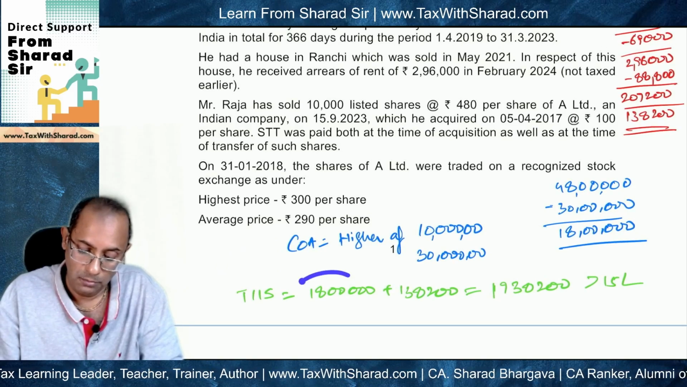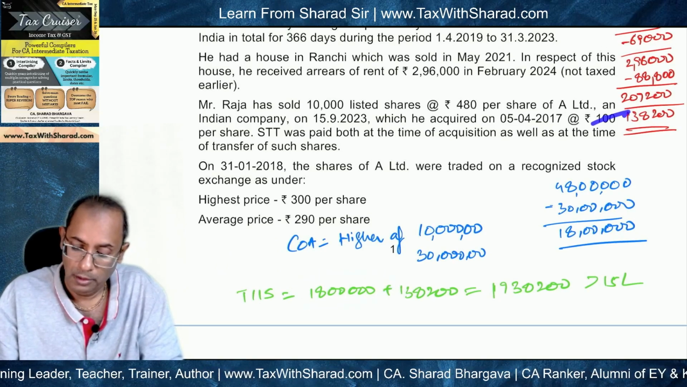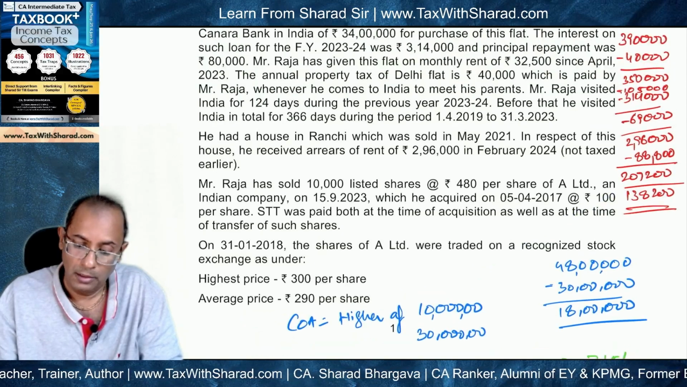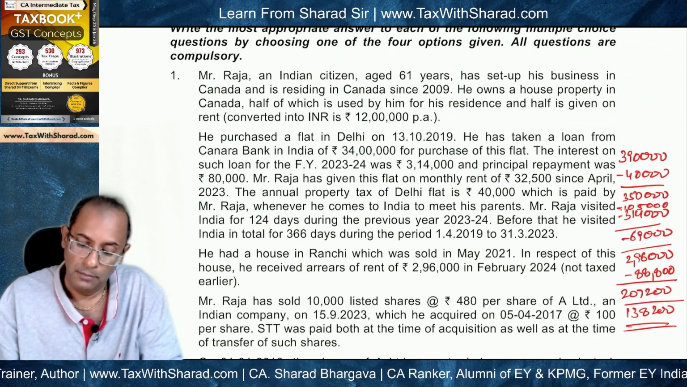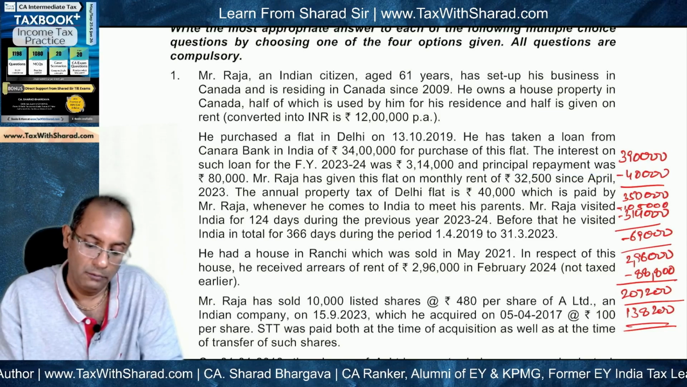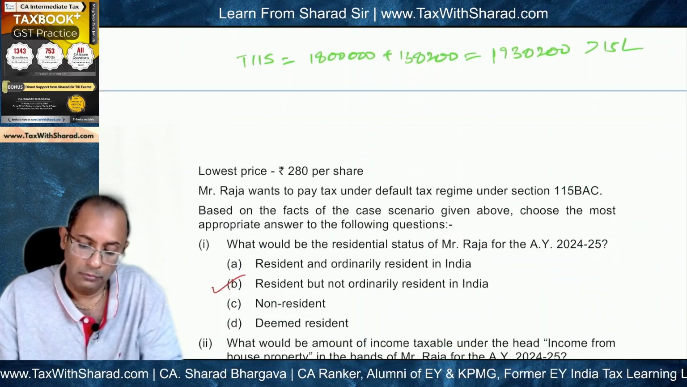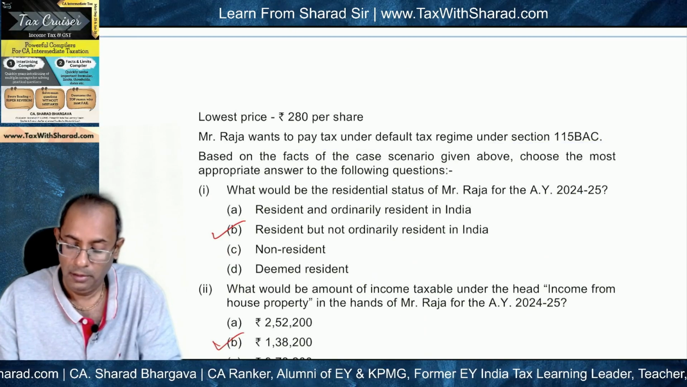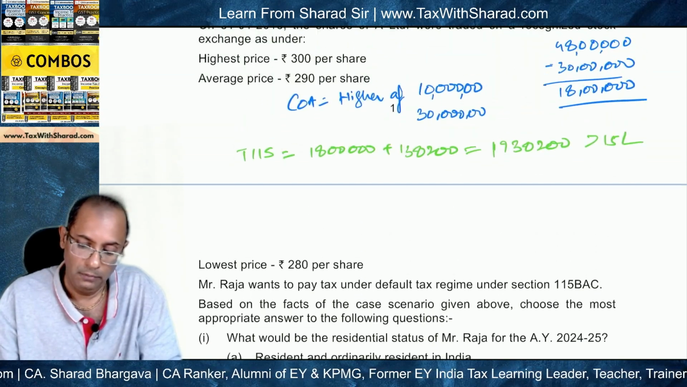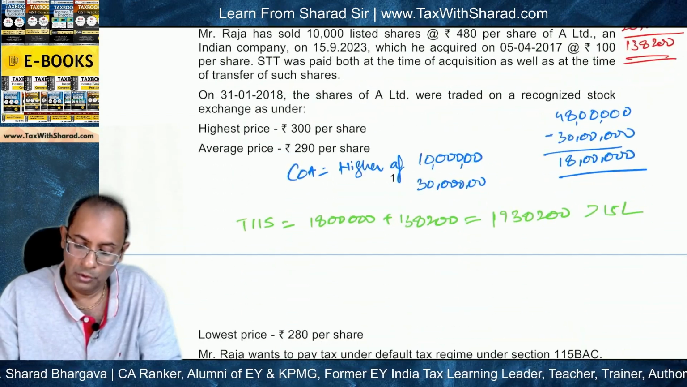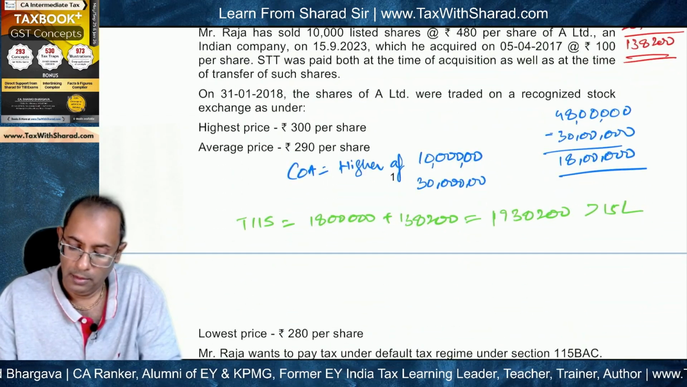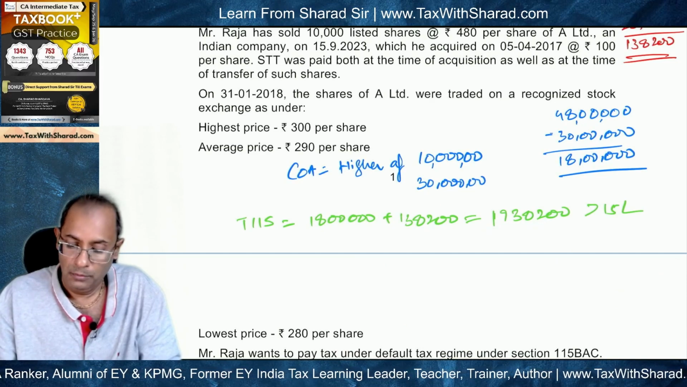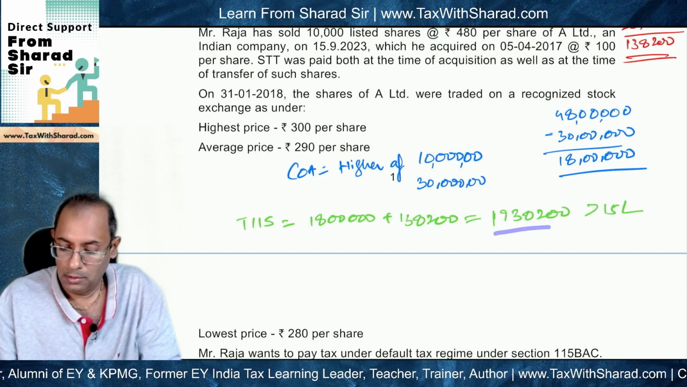So 18 lakh becomes the capital gain, 138200 income from house property. And what about deduction under section 80C? Because there is a principal repayment of 80,000. But this will not be allowed because Mr. Raja wants to pay tax under default tax regime under 115BAC, under which 80C deduction is blocked. So 19,30,200 will be the total income, which is other than income from foreign sources, and this is more than the